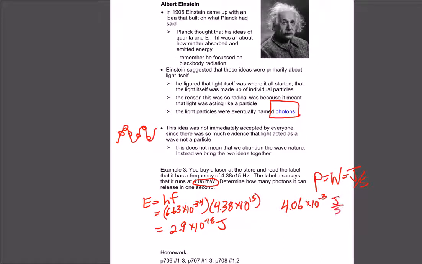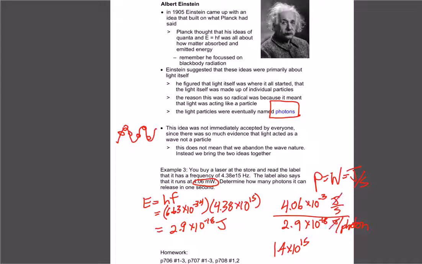Think of that as joules per second. And we're going to divide that by 2.9 times 10 to the negative 18 joules per photon. Right? That's how much energy one photon had. So now if we divide these numbers, we get 1.4 times 10 to the 15.